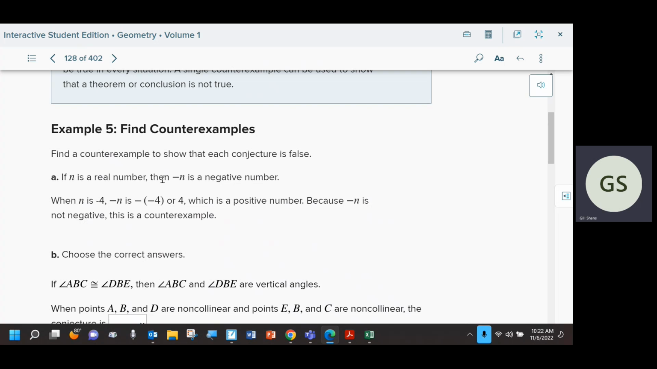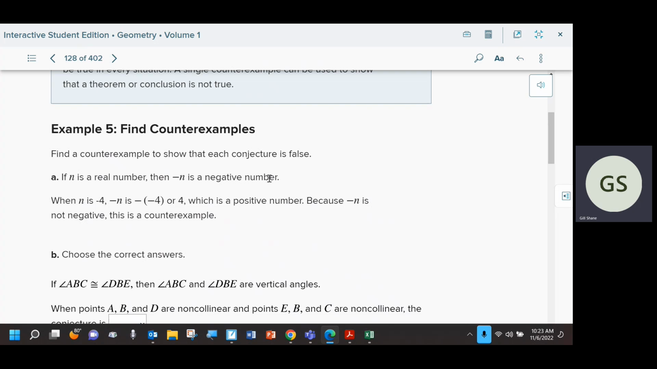That is the opposite of this statement. That is a counterexample. We prove that this statement is not always true. It might be true sometimes, but if you can come up with even one counterexample, that's all it takes, then you can say this is not a valid conjecture, not a true conjecture. It's a false conjecture. This is not always true.